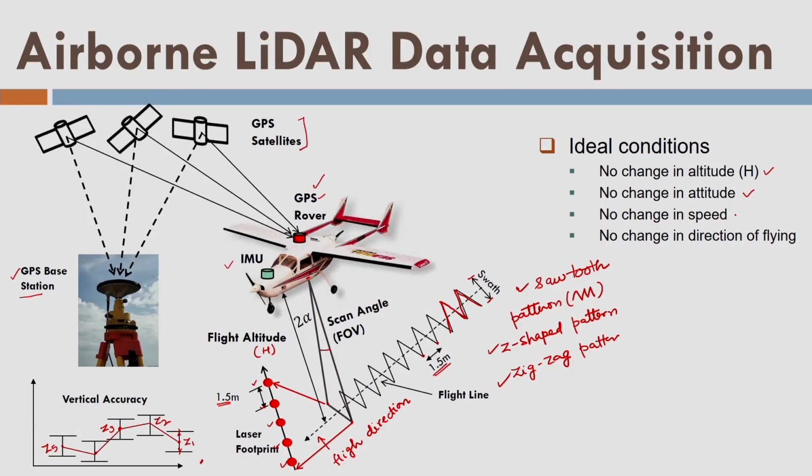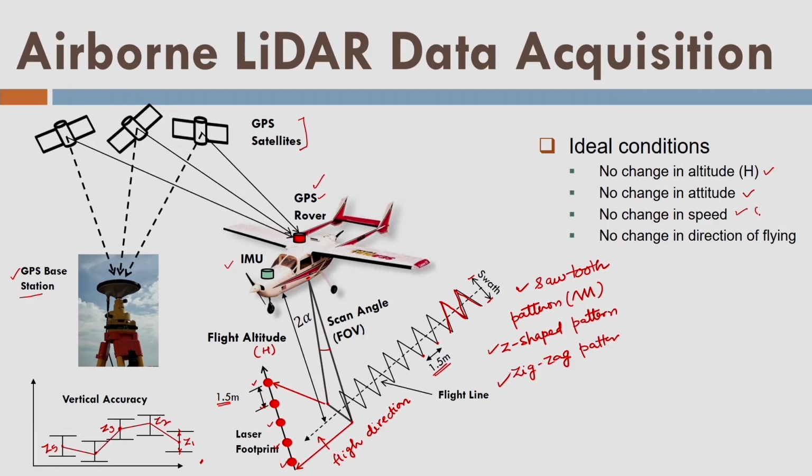The third thing is we should not change the speed. That means the aircraft is moving at a certain speed, let us say the speed is v. So, we should maintain the speed v only. There should not be any change in direction of flying, which means if the aircraft is flying in a certain direction with respect to north, it should always fly in that direction only. And we will see in coming slides why we expect these kinds of ideal conditions.